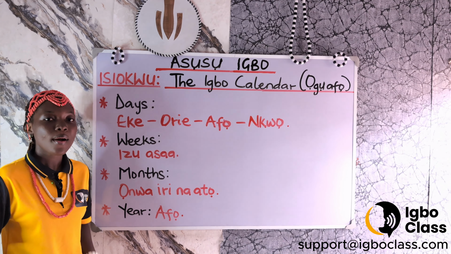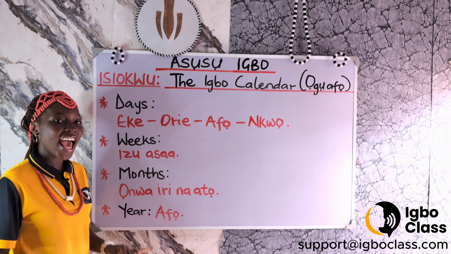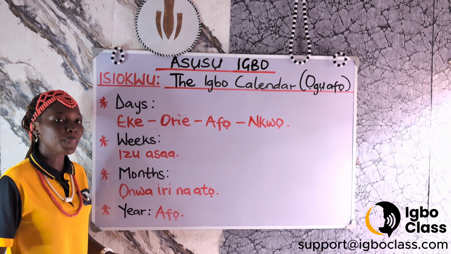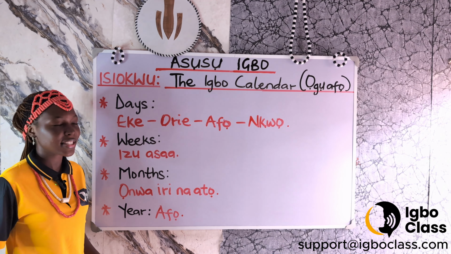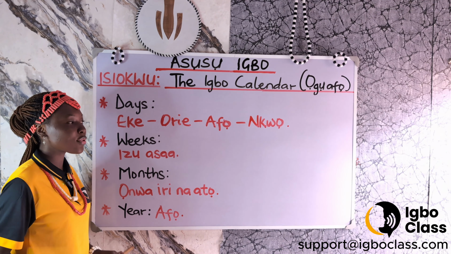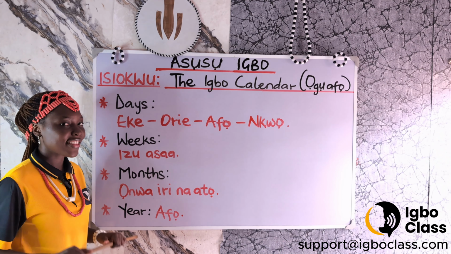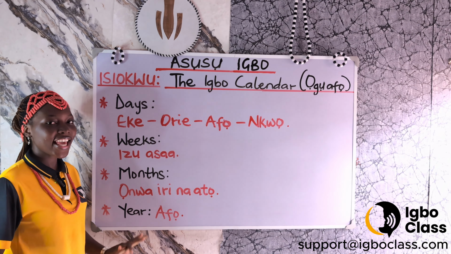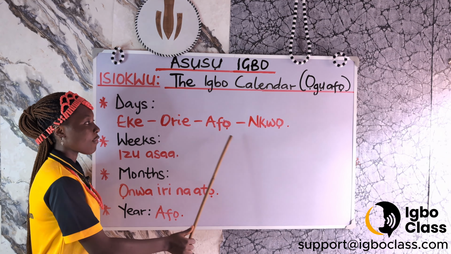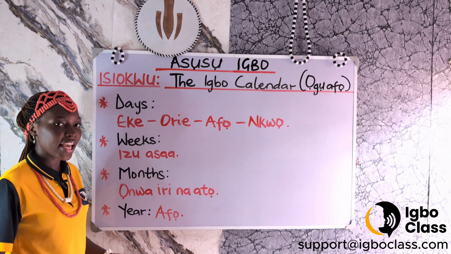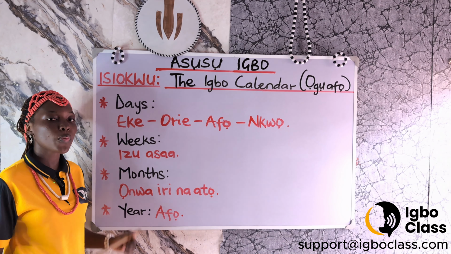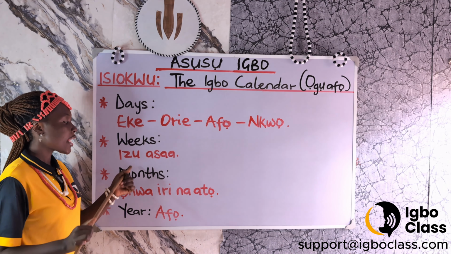These 4 days are market days in the sense that every community has its special day for the market. Some people have Eke as their market, some have Ore, some have Afo, while some have Nkwo. The 4 days in the Igbo calendar are Eke, Ore, Afo, and Nkwo. And these 4 days make up 1 week, which is Izu.